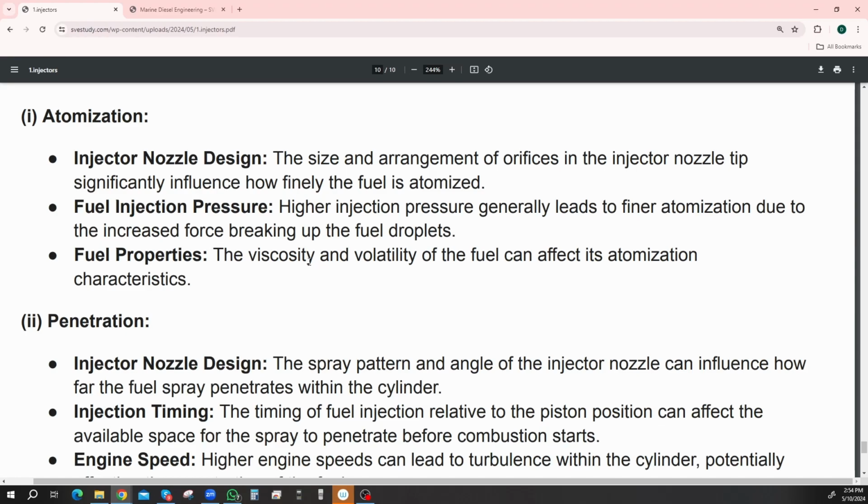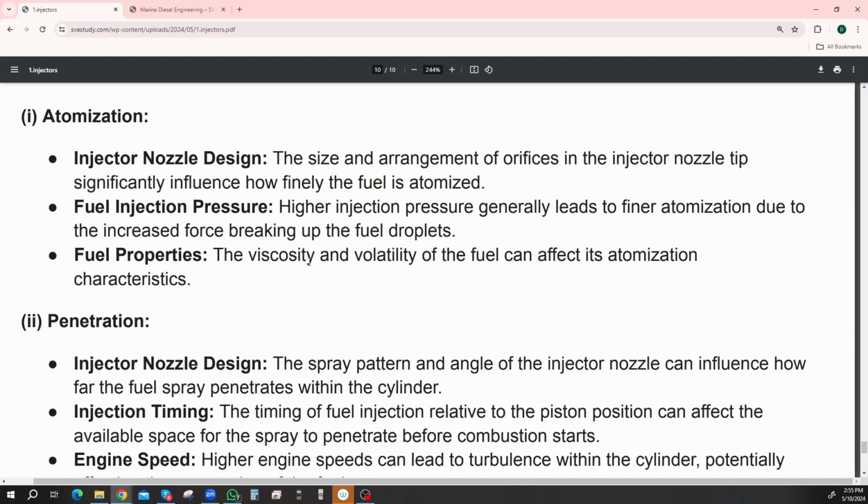Injector nozzle design. The size and arrangements of the orifices in the injector nozzle tip significantly influence how finely the fuel is atomized. Yeah, so it's the fitting you got on it. You could have the wrong head on it and it wouldn't atomize as well as you wanted it to. Fuel injector pressure. Higher injecting pressure generally leads to finer atomization due to the increased force of breaking up fuel droplets. So high pressure is good.